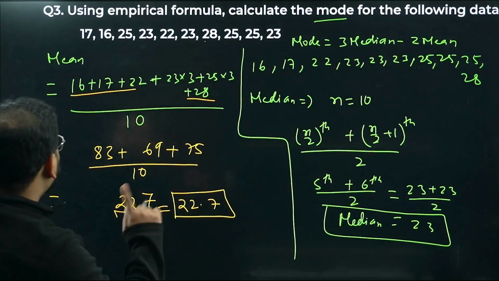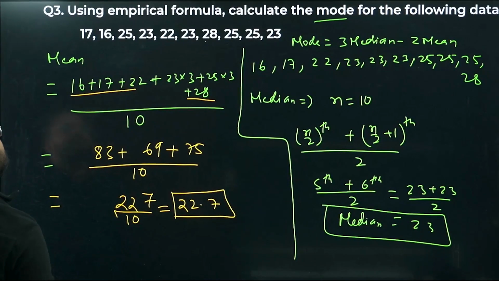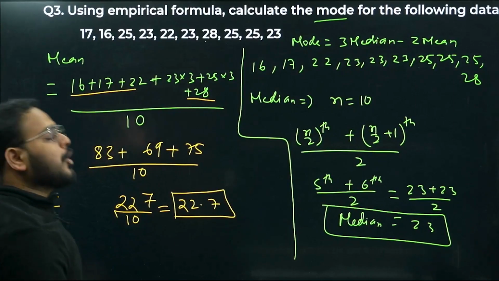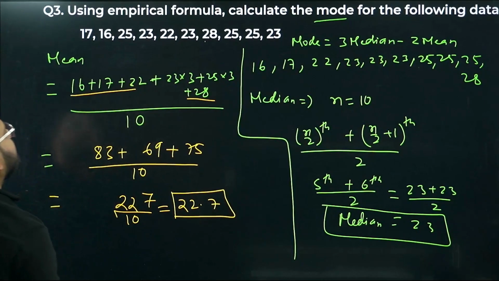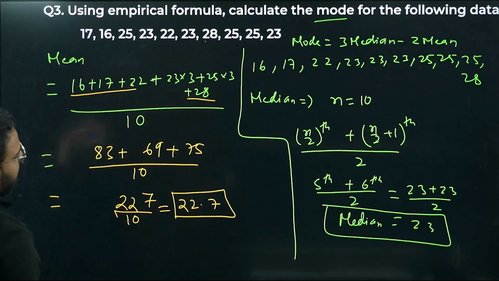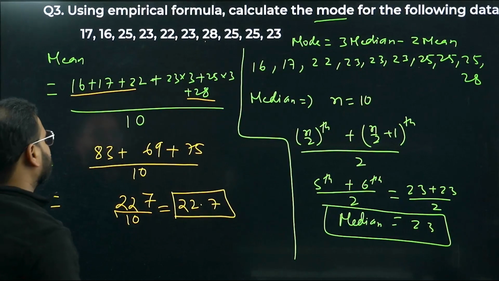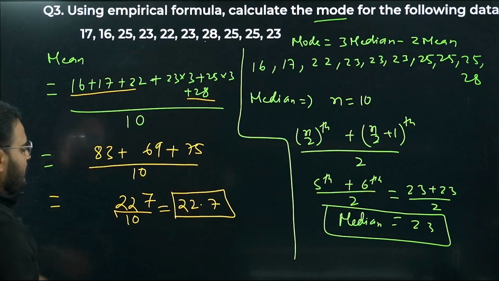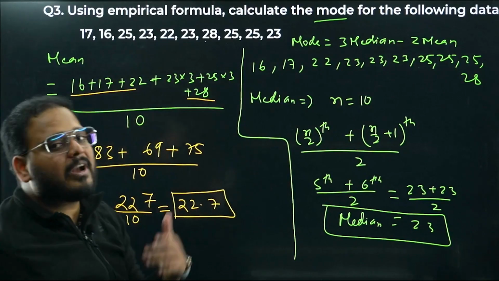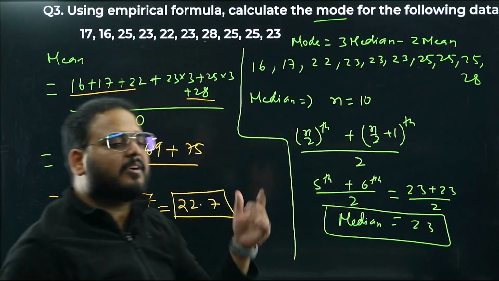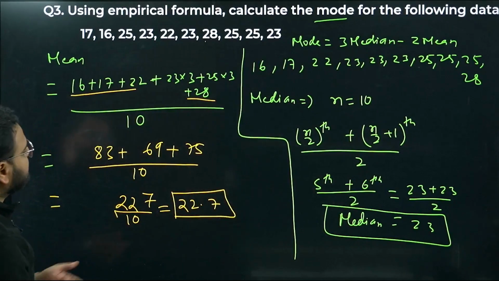Let me cross check the addition first. 8 plus 2 is 10, 10 plus 7 is 17, plus 6 is 23, carry 2, plus 4, plus 6, plus 2, 8. Correct. Everything looks right. I've checked it, but if you are getting a different answer, let me know in the comment section and we'll try to cross verify. So this is the right answer for the mean.